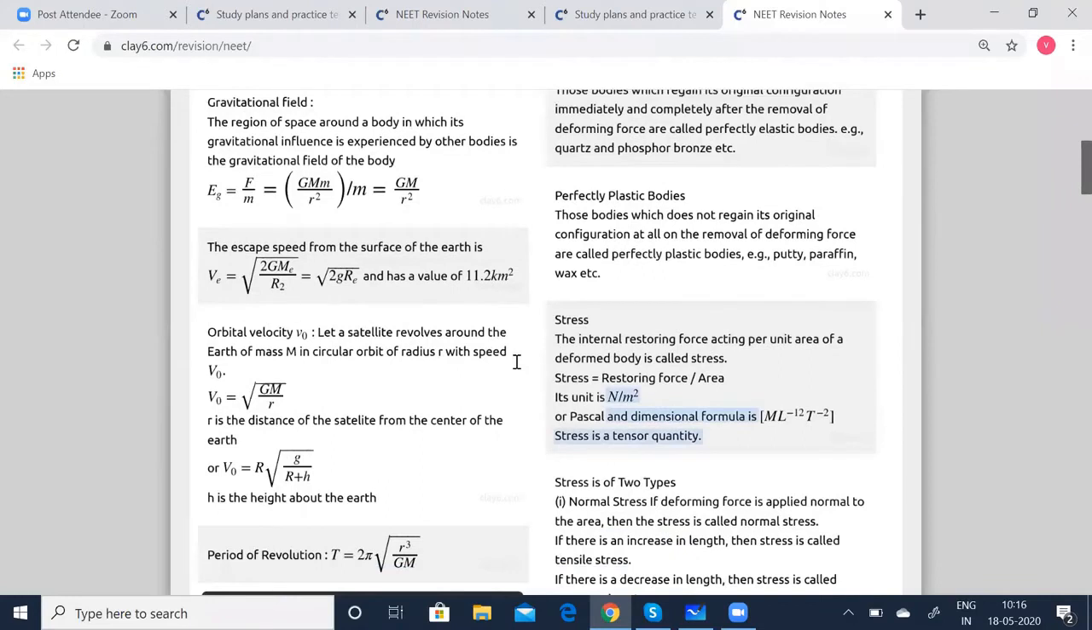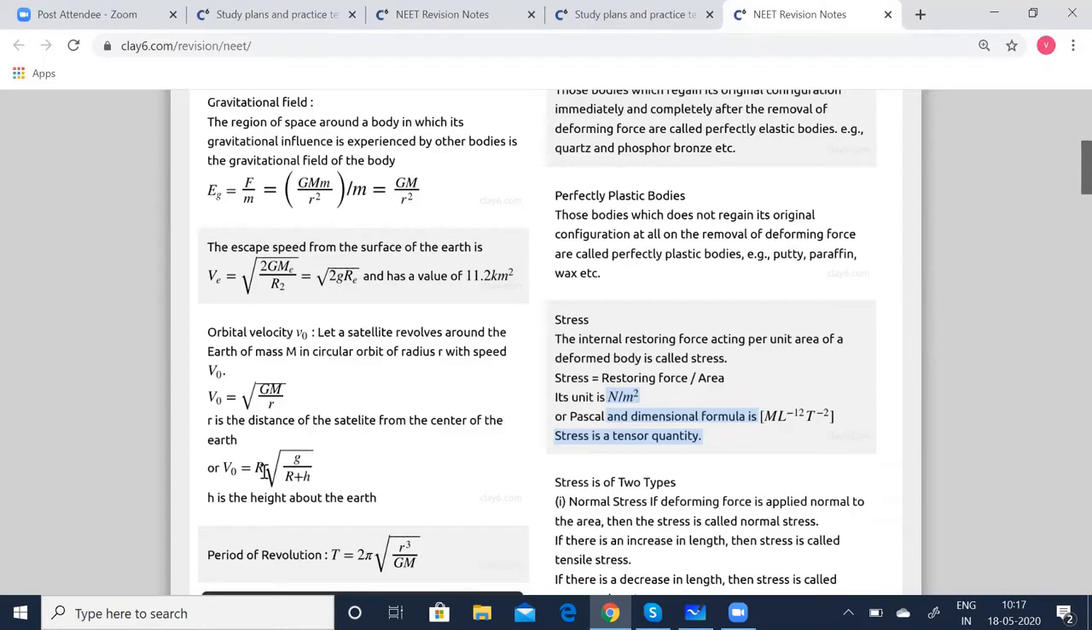Next, coming to orbital velocity, V0. Let a satellite revolve round the Earth of mass M in a circular orbit of radius r with speed V0. Then V0 is equal to root of G M by r. So problems related to satellites can also be asked. In those cases, you'll have to remember this formula: V0 is equal to root of G M by r. And if the satellite is at a height, you can also apply this formula: V0 is equal to R times root of g by (R plus h), where h is the height above the Earth.